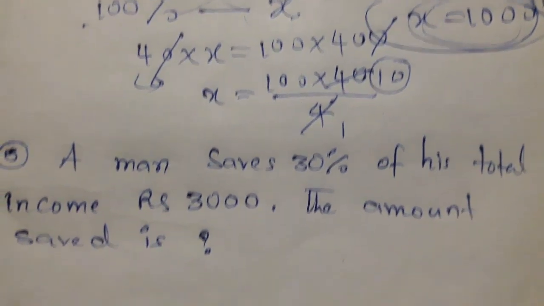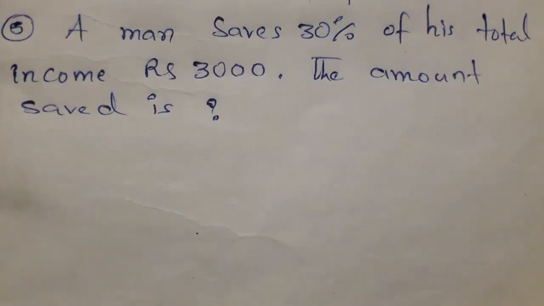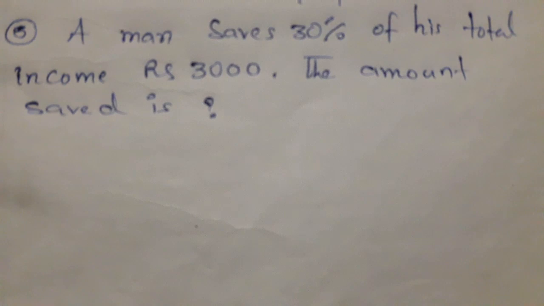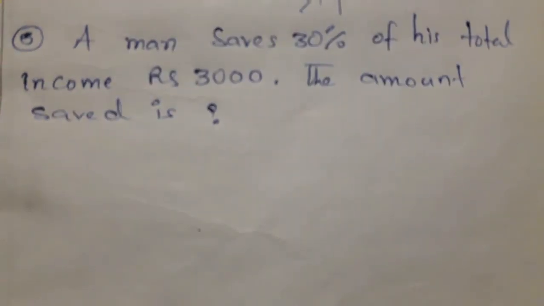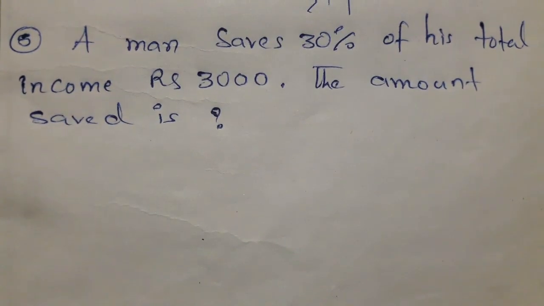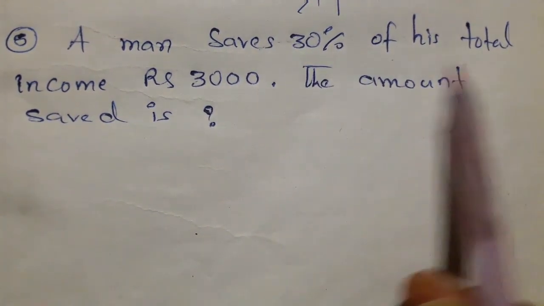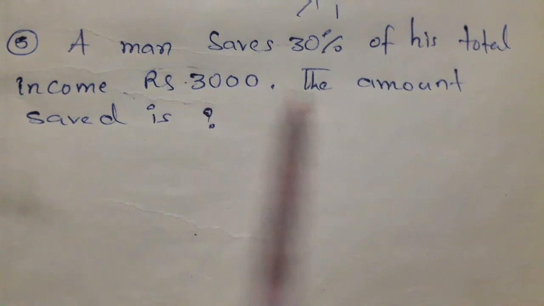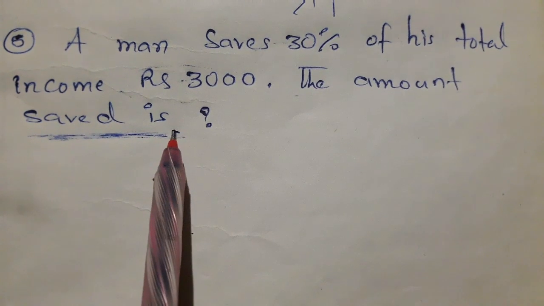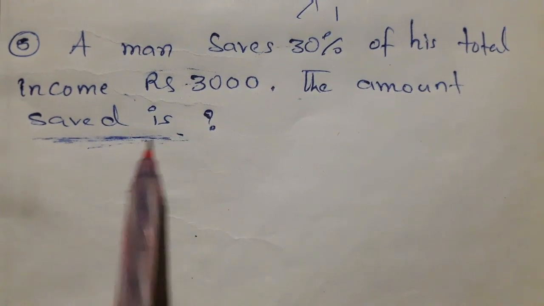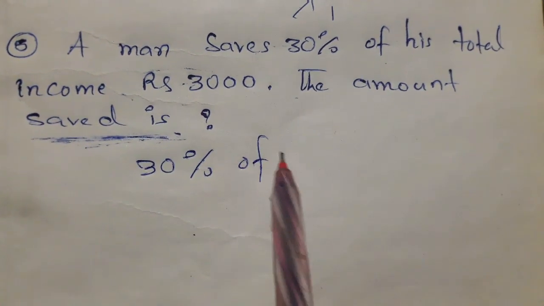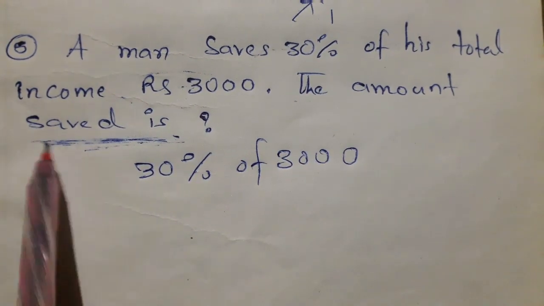Now move to next question. See, a man saves 30% of his total income, which is 3000. How much amount is saved? So simple, 30% of 3000 is the question, isn't it?